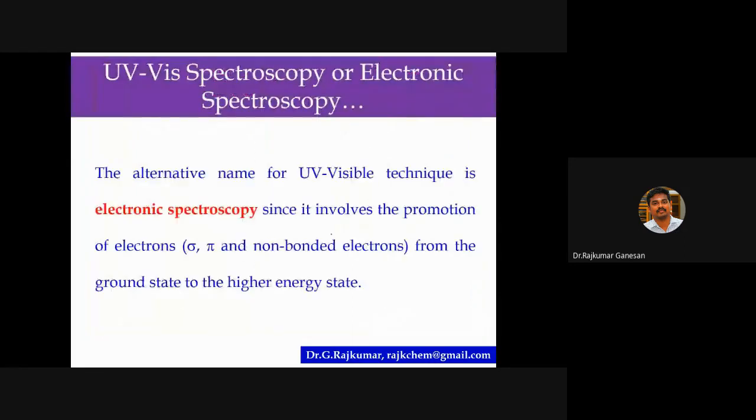The alternative name, as I mentioned earlier, is electronic spectroscopy, because it involves the promotion of electrons. The electrons may be sigma electrons, pi electrons, or non-bonded electrons, from their ground state to the next higher energy state.